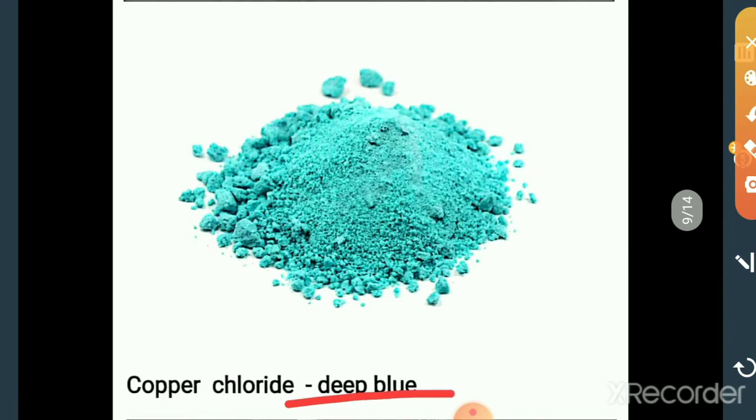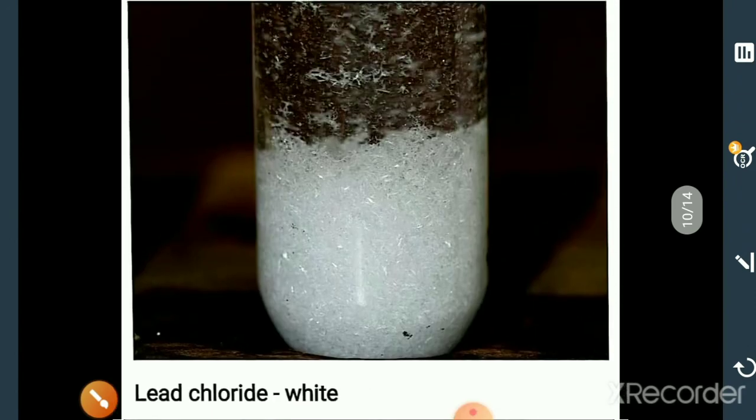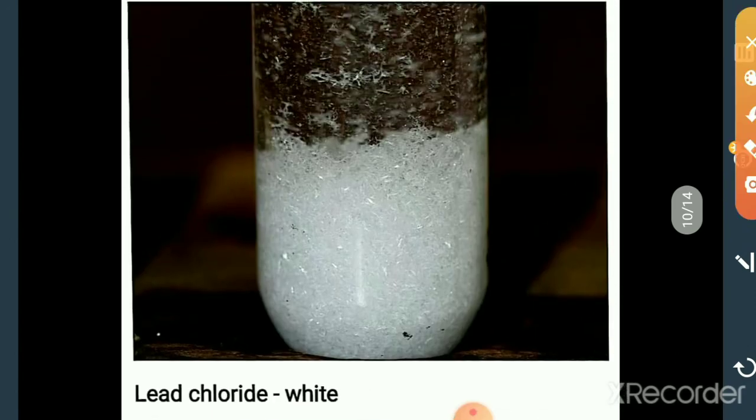Here copper chloride is a deep blue colored substance, and the product lead chloride is white. So, in this reaction, the deep blue color changes into white.